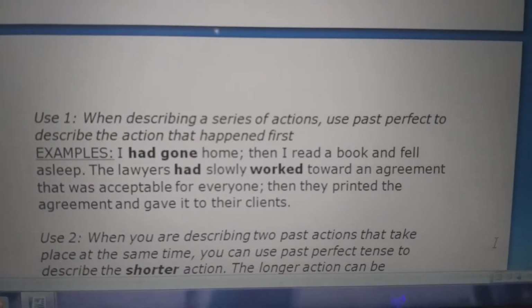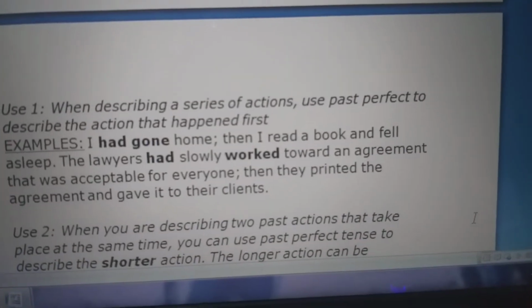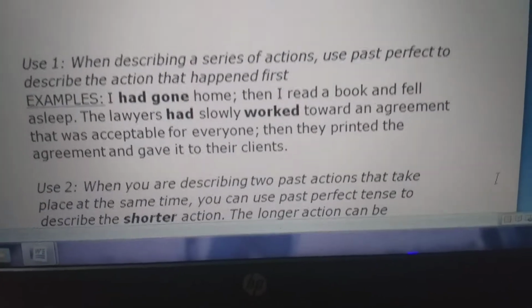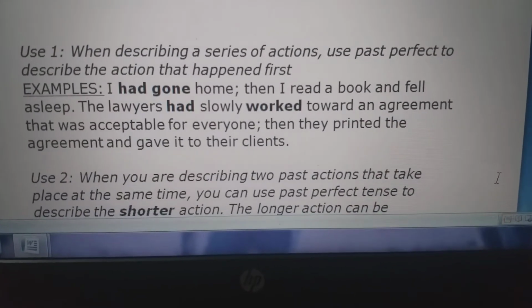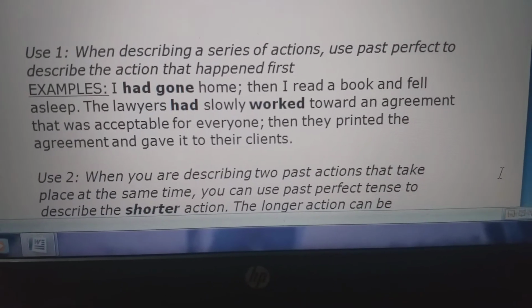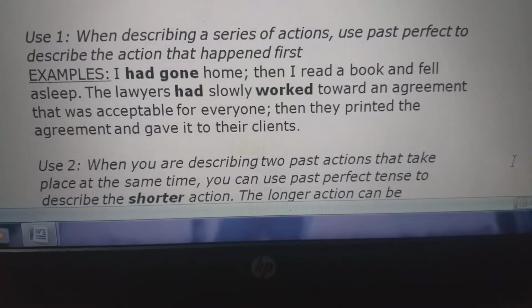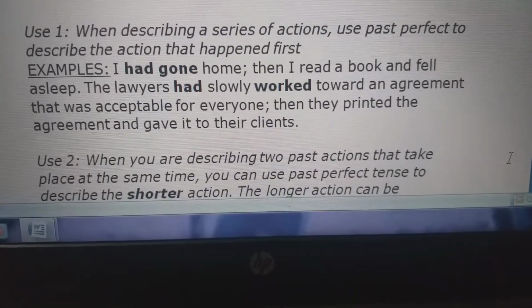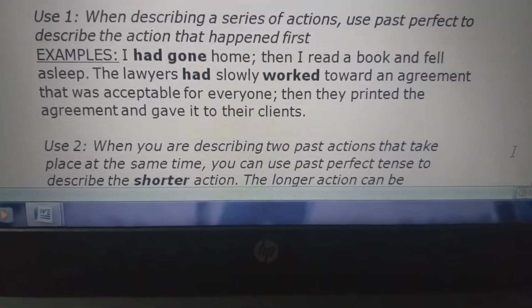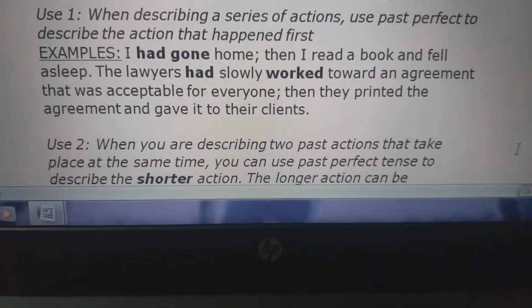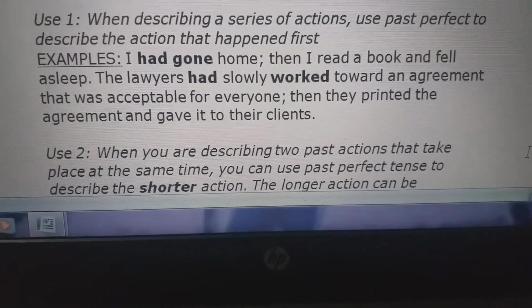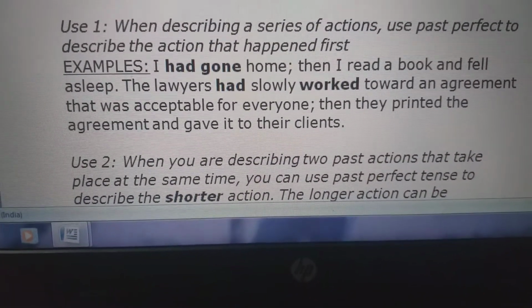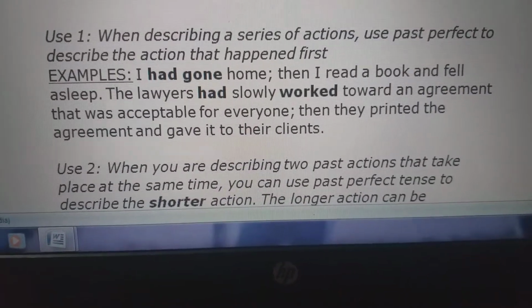For example, when describing a series of actions, use past perfect to describe the action that happened first. So जो action first happen हुआ है उसको हम पहले describe करते हैं. I had gone home, then I read a book and fell asleep. So first what he did, he went home, and after that he read a book and fell asleep. So the action जो पहले हो रहा है उसको describe पहले करेंगे हम. I had gone home, then I read a book and fell asleep.